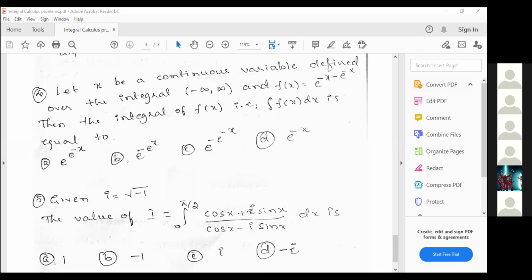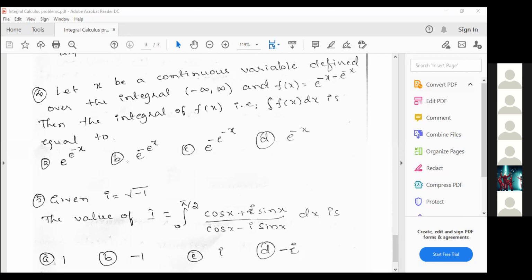Okay. So which option is matching? Option C. What did you get? E raised to minus x, right? Final answer. Yeah, sir, C, sir. C is the right option.